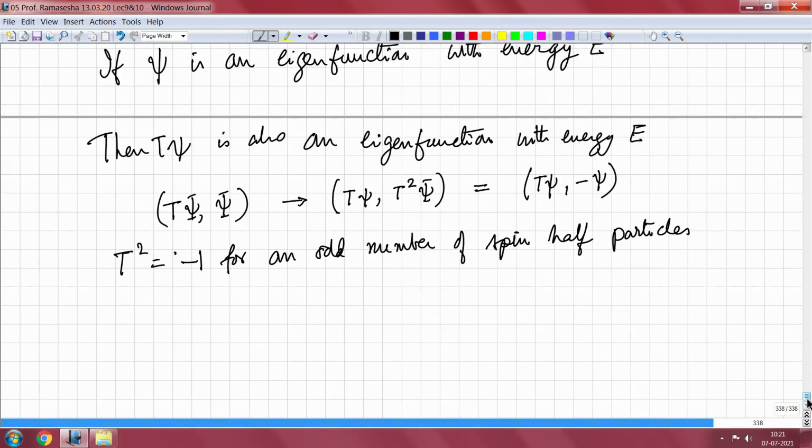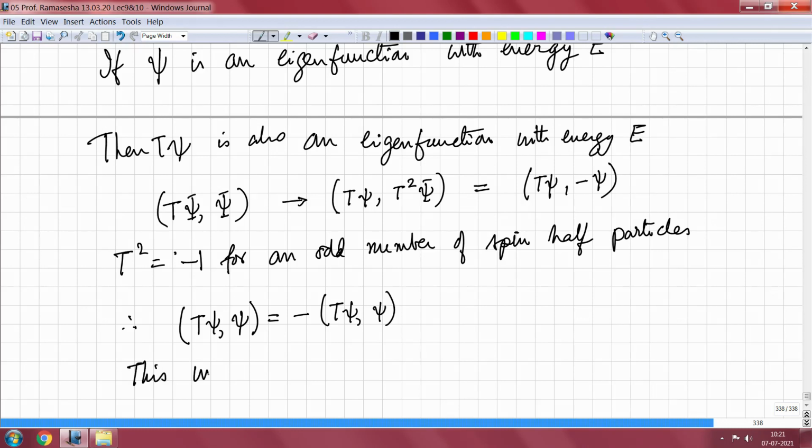So, now what we have is, therefore, the following: T psi comma psi is equal to minus psi comma T psi, or T psi comma psi, same thing. So, this is possible only if T psi comma psi is 0.